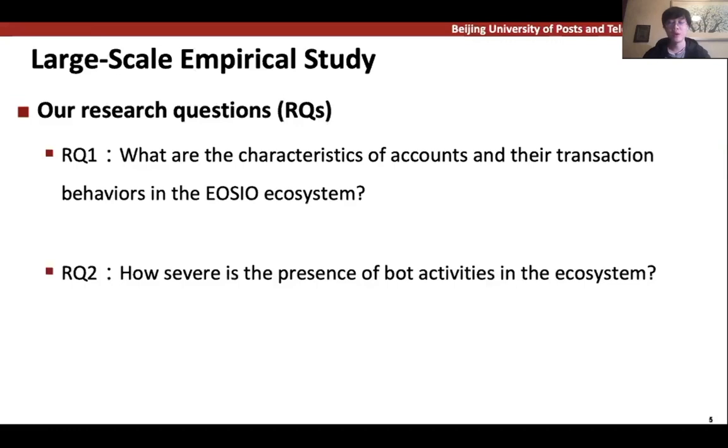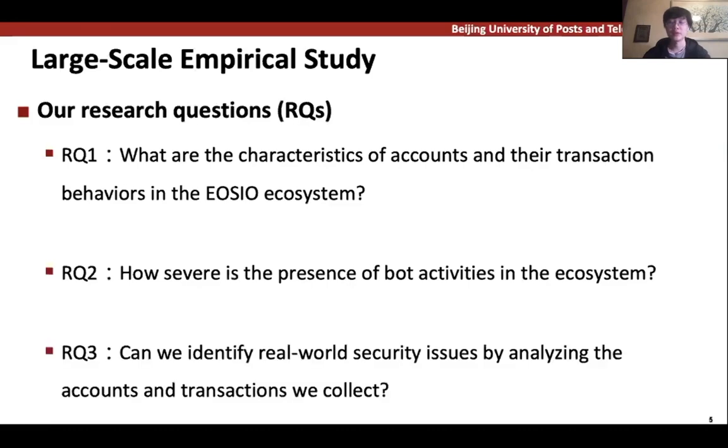The second one: we wonder how severe the presence of bot activities is. The activity level of EOSIO is somewhat astonishing. We wonder whether the bots play an important role in this or not. The third one: because EOSIO has always been the target for hackers, we seek to build an early warning system that can identify real-world attacks, thus reducing the loss caused by hackers.